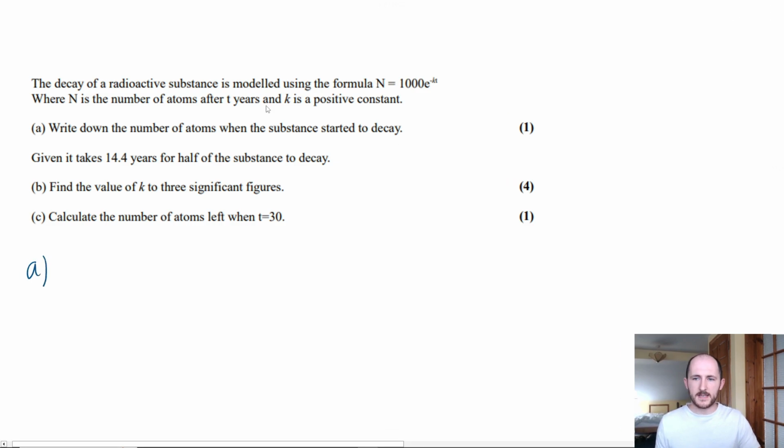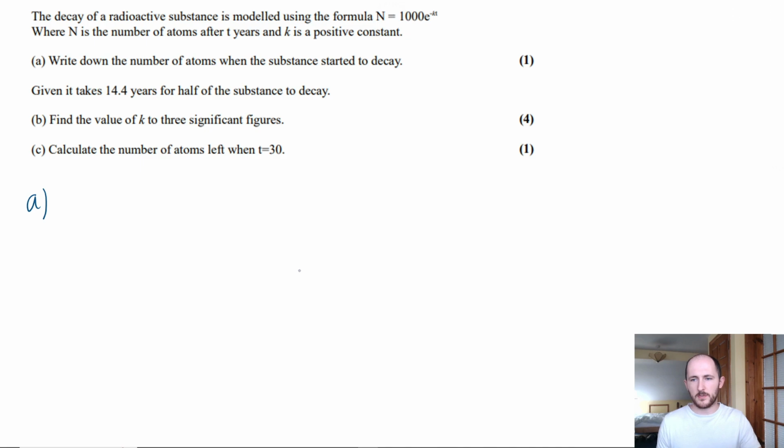Part A, write down the number of atoms when the substance started to decay. Now, the key part here is to have a look at this and see what's happening over time. So I showed you before, you won't have to do all this work normally, by the way. This is just so I can show you for the first time. When you have y is equal to a positive x, it's an exponential increase, right? You know that from GCSE.